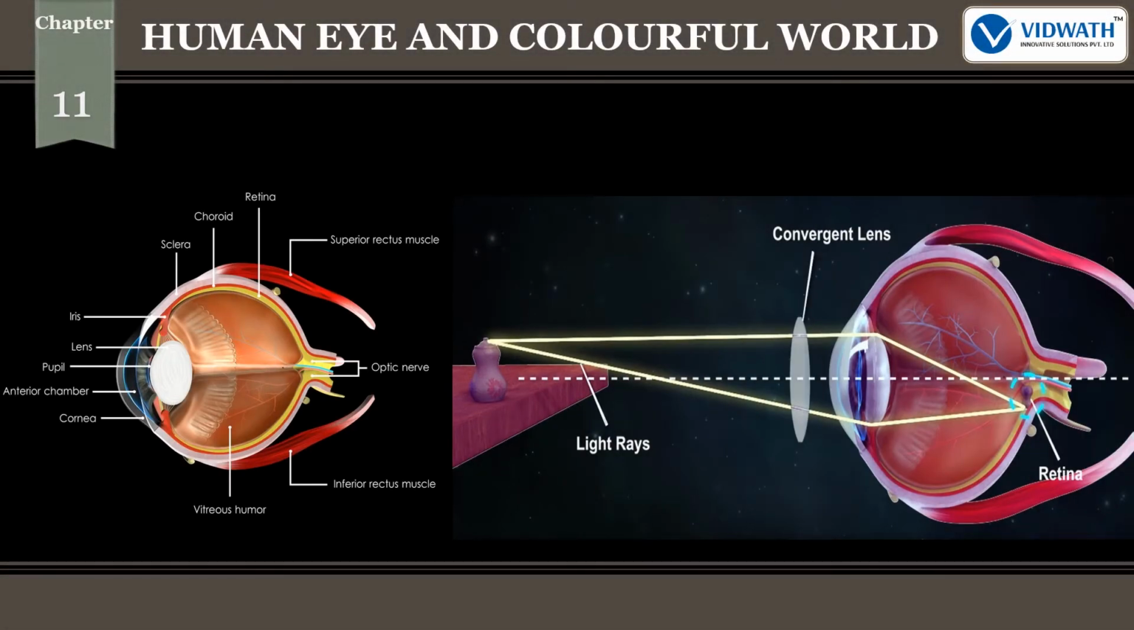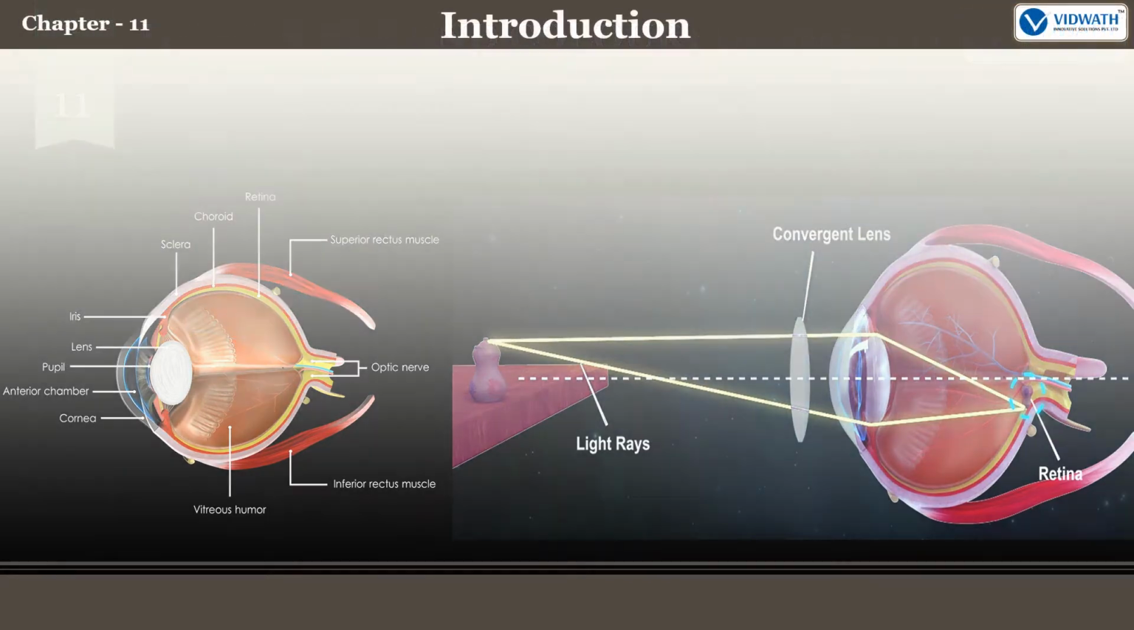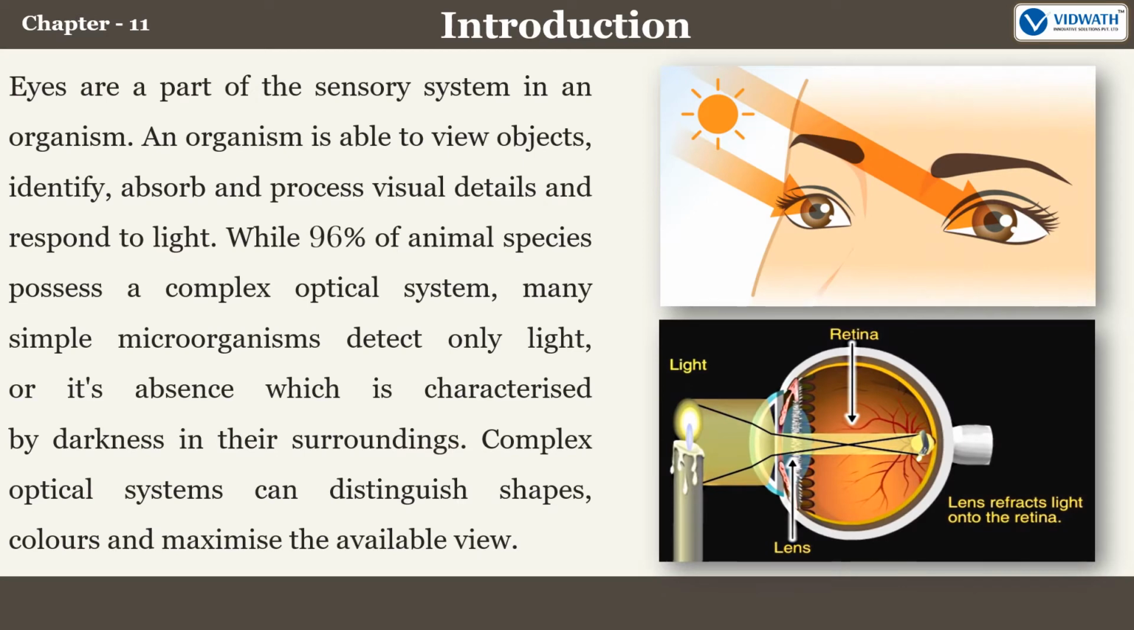Human eye and colourful world. Introduction. Eyes are a part of the sensory system in an organism. An organism is able to view objects, identify, absorb, and process visual details and respond to light.